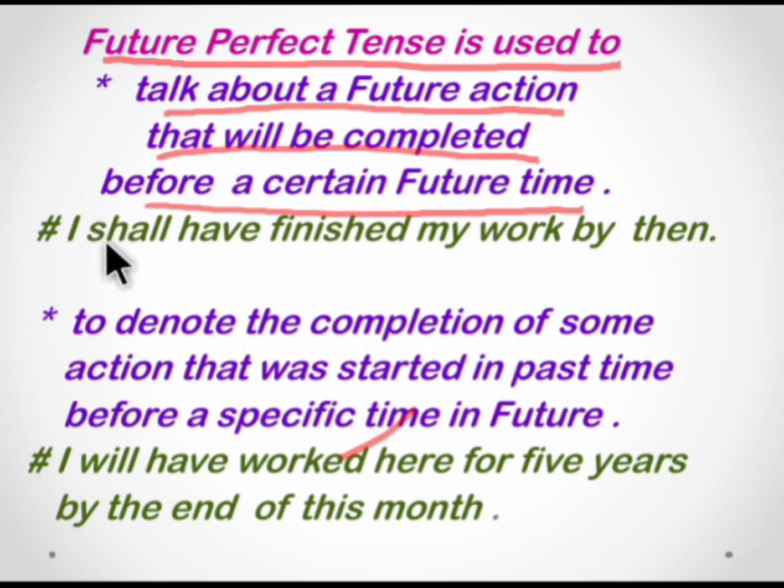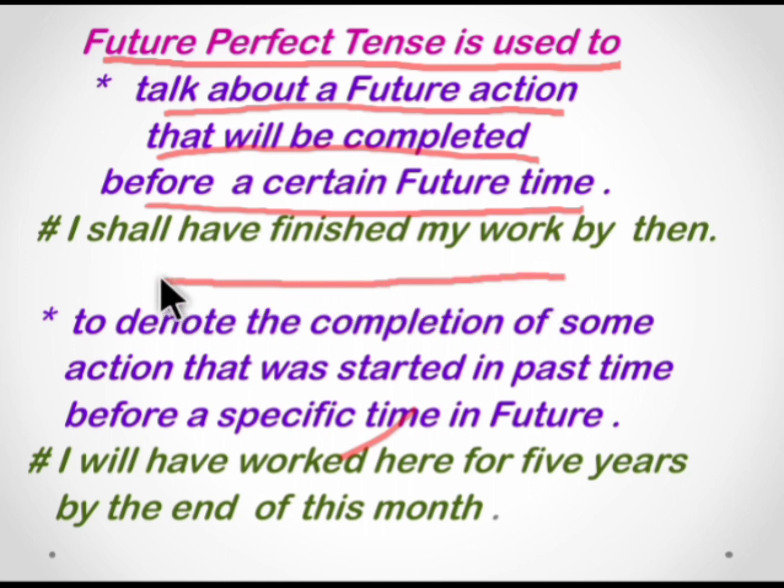Okay, so the action will begin in the future, it will go on for some time, and it will end in the future. That is, the action will start in future. I'll just give you a timeline so that it will be easy for you to follow. This is the timeline.